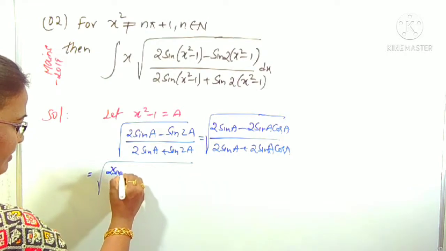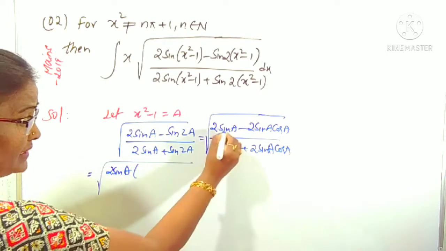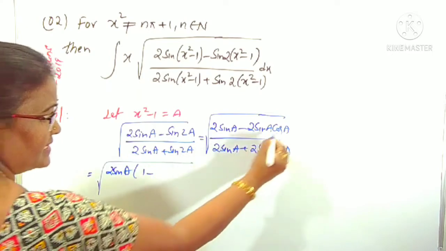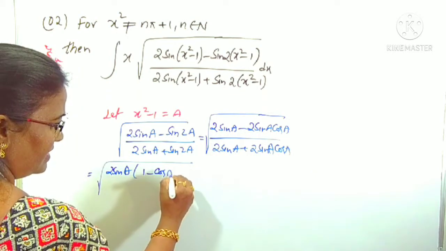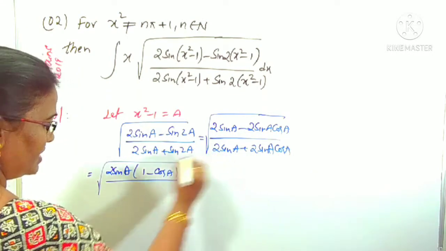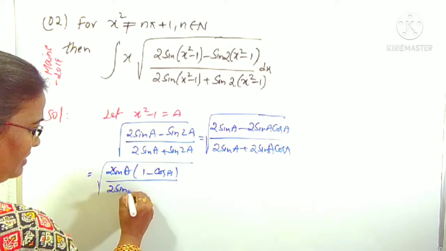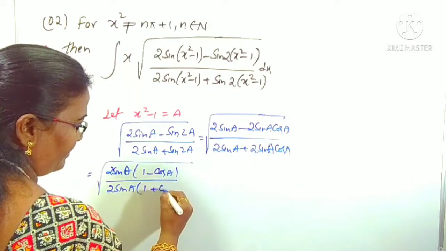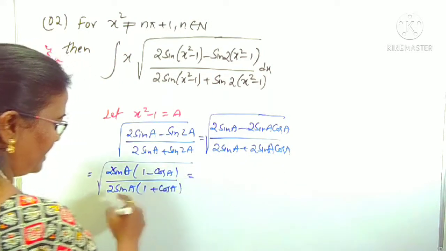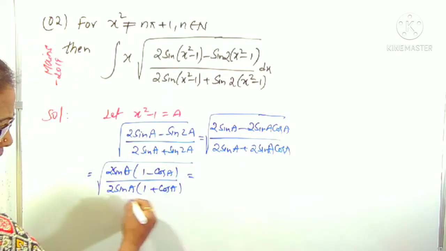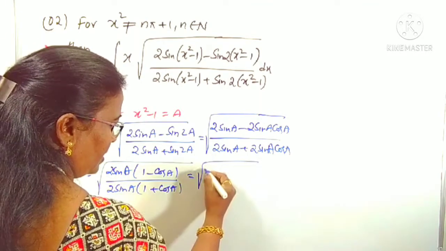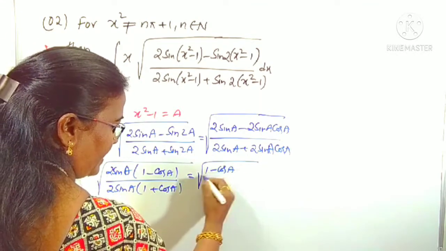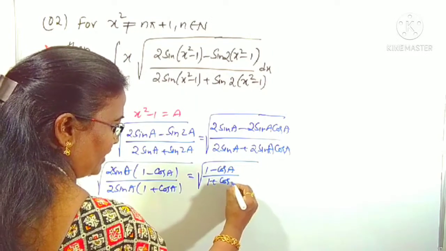2 sin a is common from the numerator. What is left over? Here 1 minus cos a is left over, right? In the same way, from the denominator we can also take 2 sin a as common. What is left over here? 1 plus cos a is left over, right? So what happens? 2 sin a gets cancelled. Root over 1 minus cos a by 1 plus cos a we got.